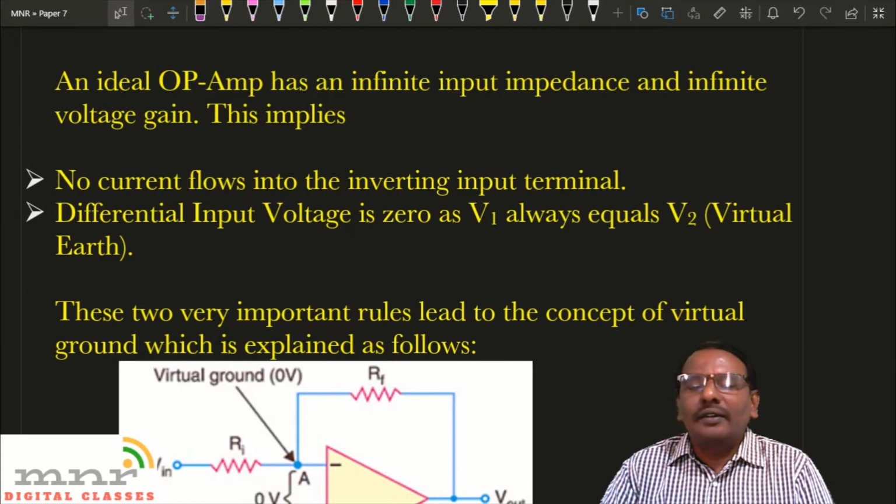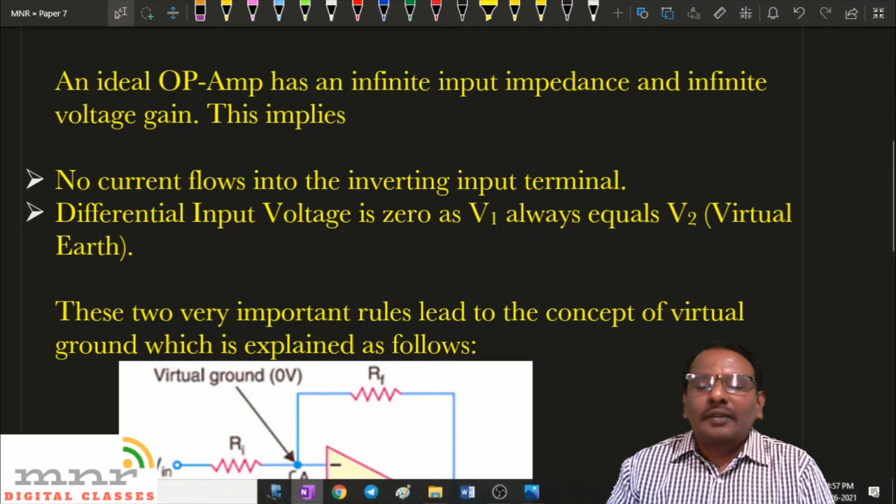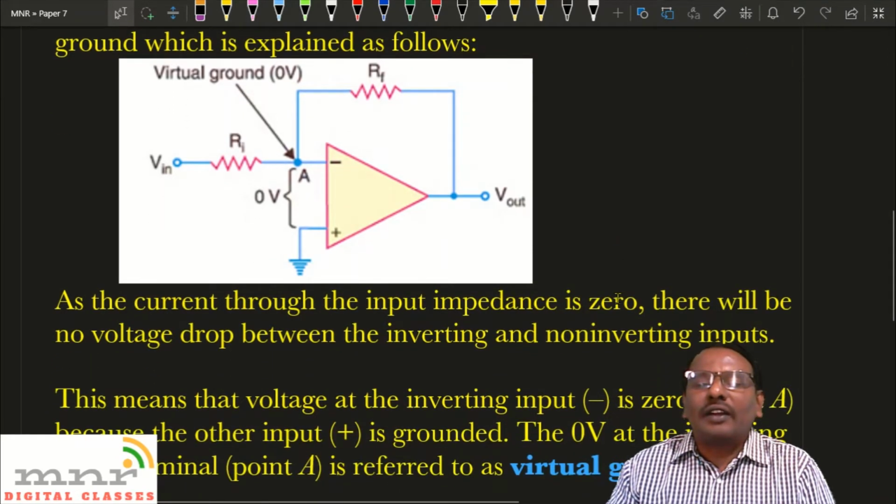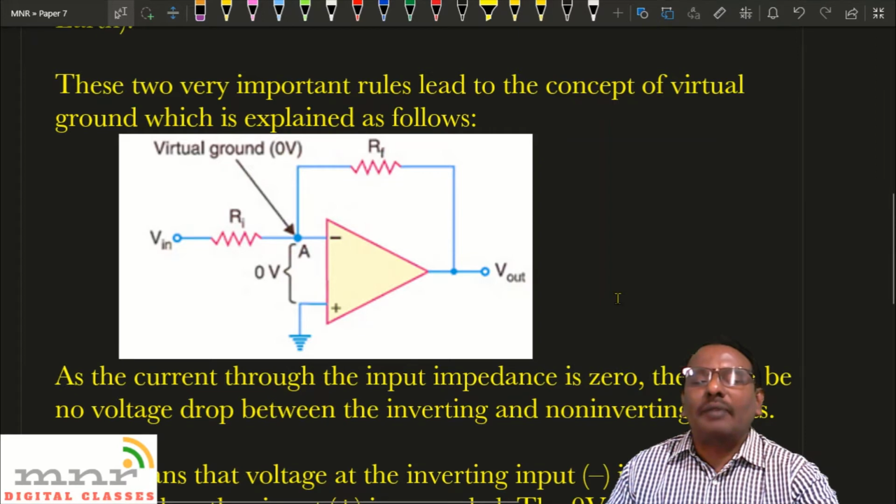The two rules are: no current flows into the inverting input terminal because of the property of the ideal op amp, that it has infinite input impedance and infinite voltage gain. The second important rule is the differential input voltage is zero, as V1 is always equal to V2. This follows from the property of the op amp that it has a perfect balance. Now with these two rules, let us understand the concept of virtual ground in case of an operational amplifier.